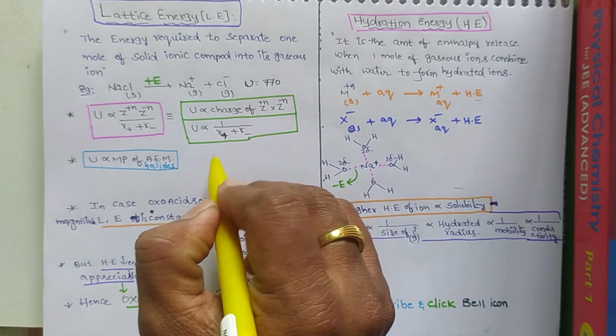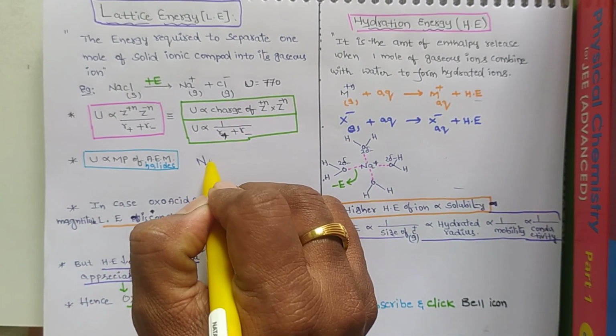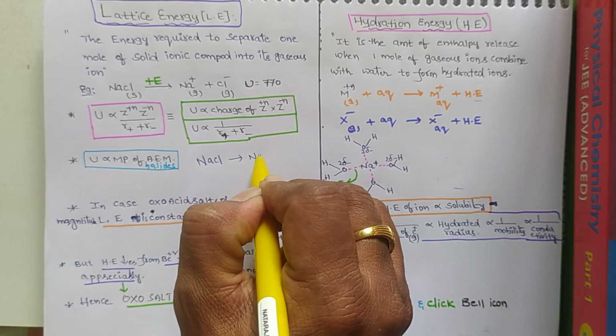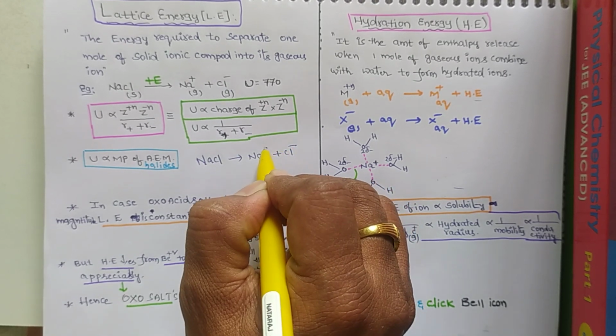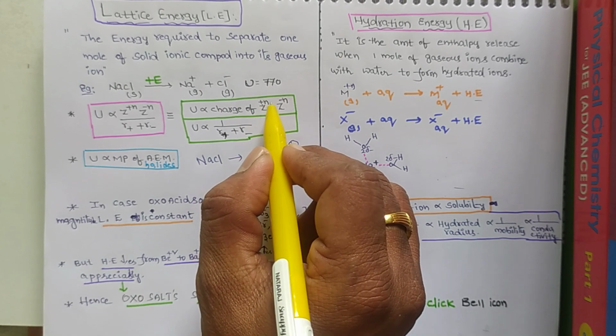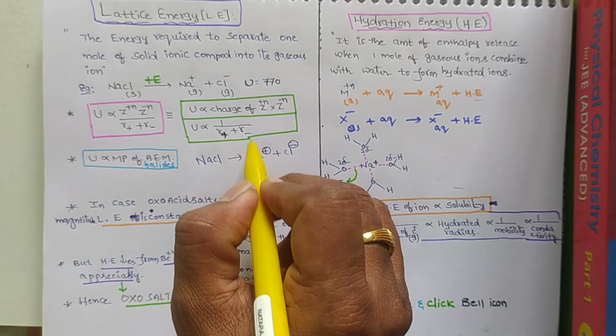For example, I am taking NaCl. Now NaCl means Na plus 1 and Cl minus 1. This is the charge of cation, this is the charge of anion. Next, the radius of cation and radius of anion.